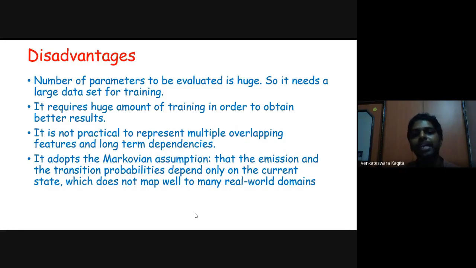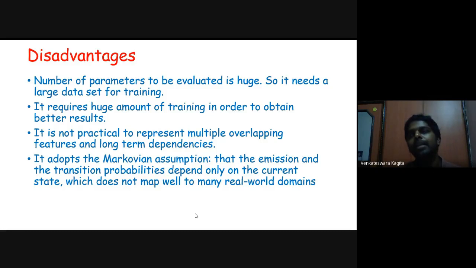If some application depends on long-term values, then that cannot be represented using hidden Markov models. So it adopts the Markov assumption that the emission and the transition probabilities depend only on the current state, which doesn't map well to many real-world domains. In many real-world domains, there is actually a long-term dependency.